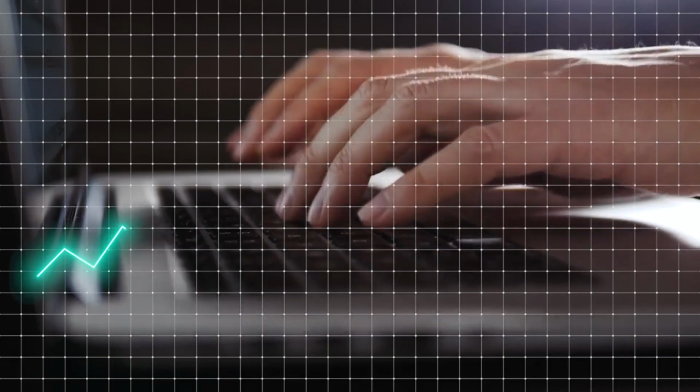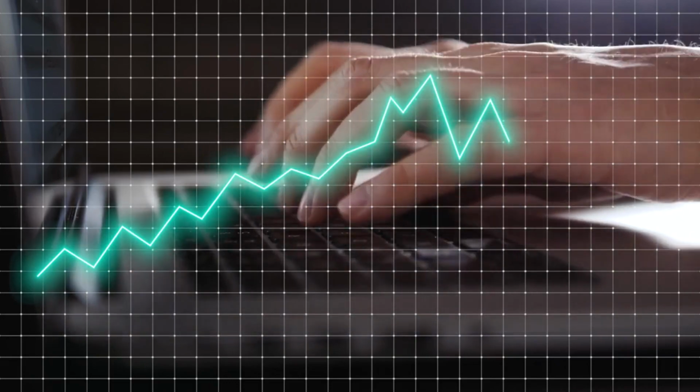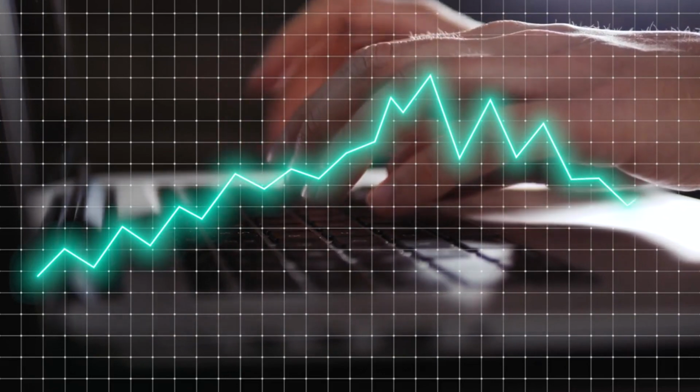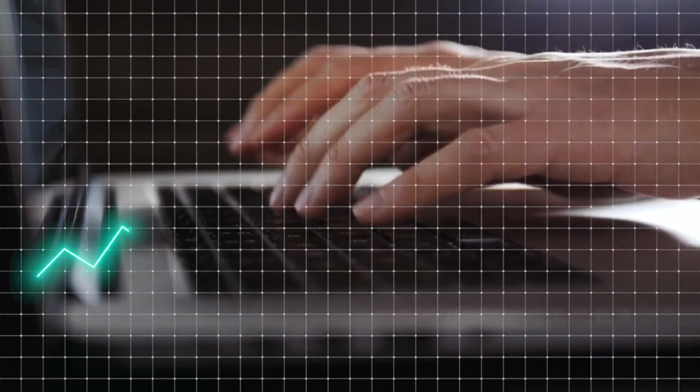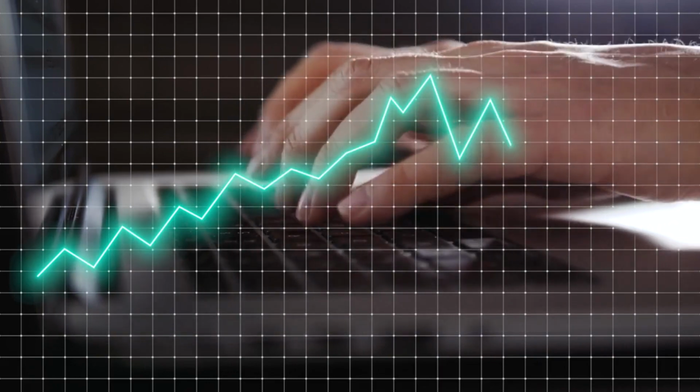Use AI to innovate your business. AI can be used to develop new products and services, improve your business processes, and find new ways to reach your target audience. This can help you to stay ahead of the competition and grow your business.